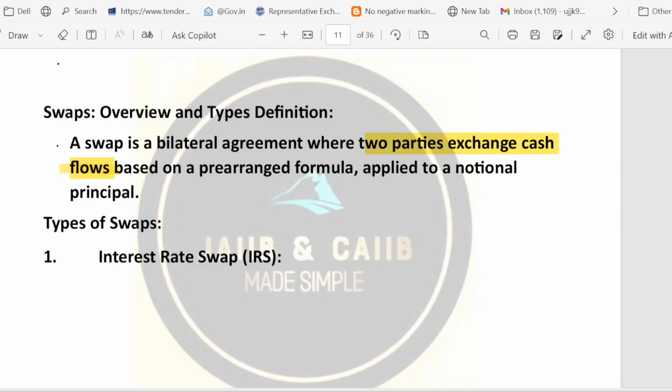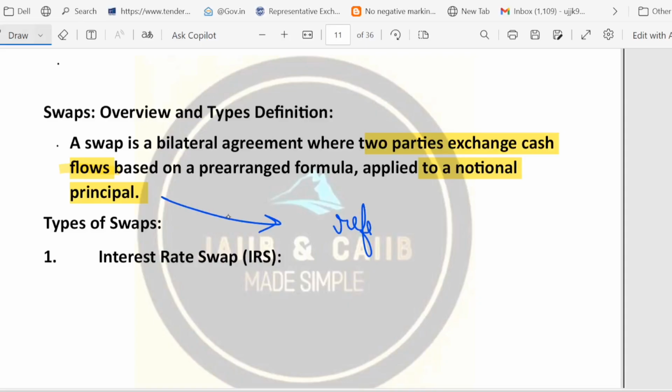The swap is applied to a notional principal. Remember, swap is always applied to a notional principal. Very, very important. So what is the meaning of this notional principal? It means reference amount. Notional principal means reference amount, which means the amount on which payments are calculated. Though that principal usually does not change hands, right?